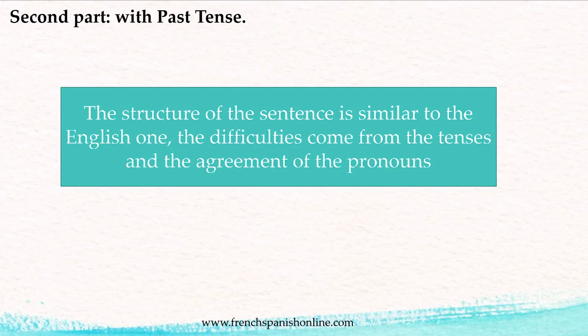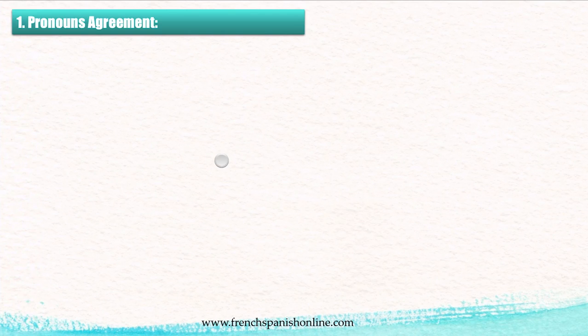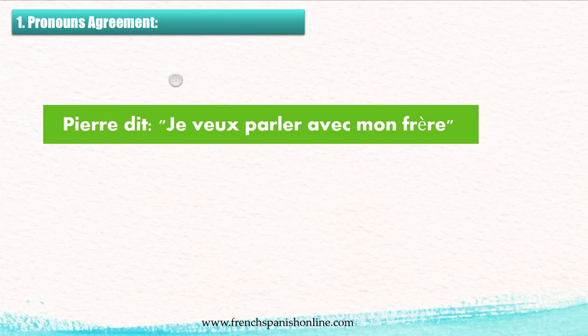Here we are going to speak about the past tense in the first part of the sentence. The structure of the sentence is actually similar to the English one. The difficulties come from the tenses, because there is an agreement, and the pronouns, because there is another agreement too. So first, let's speak about the pronoun agreement, and we are going to keep the present tense in the first part, nothing too complicated here.